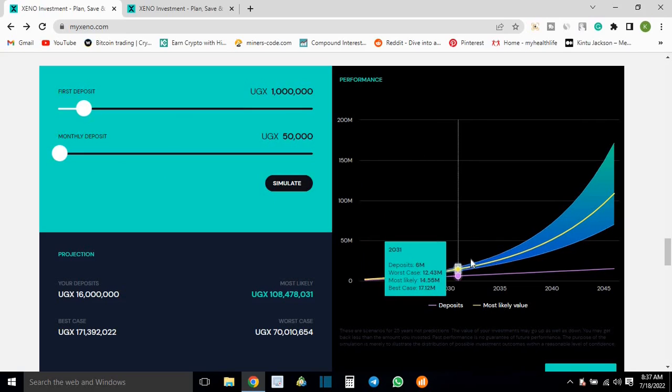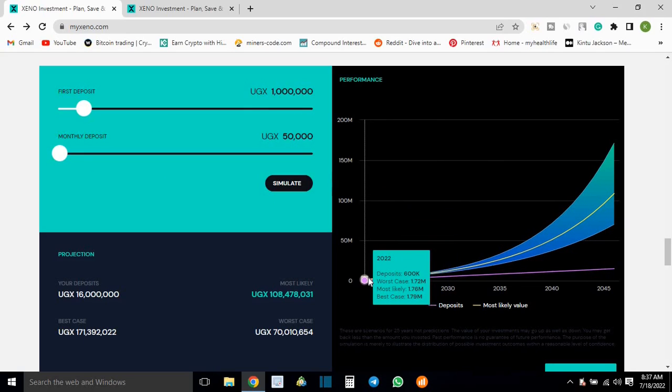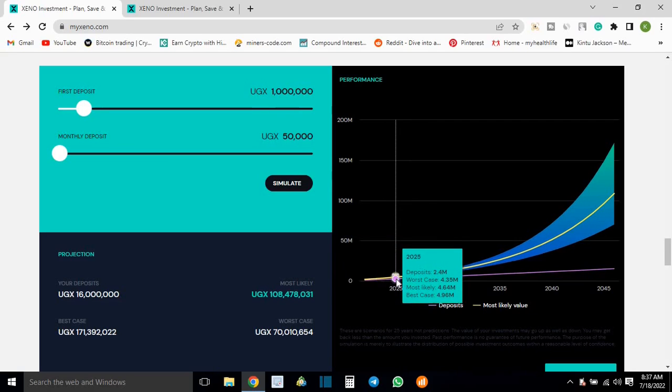So this is how your money would grow over time. Right now we are starting in 2022. In 2025 you will have deposited 2.4 million Ugandan shillings, right?